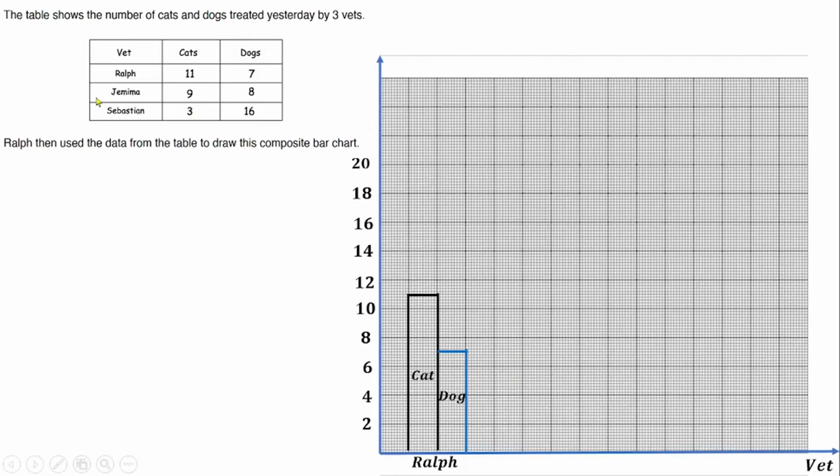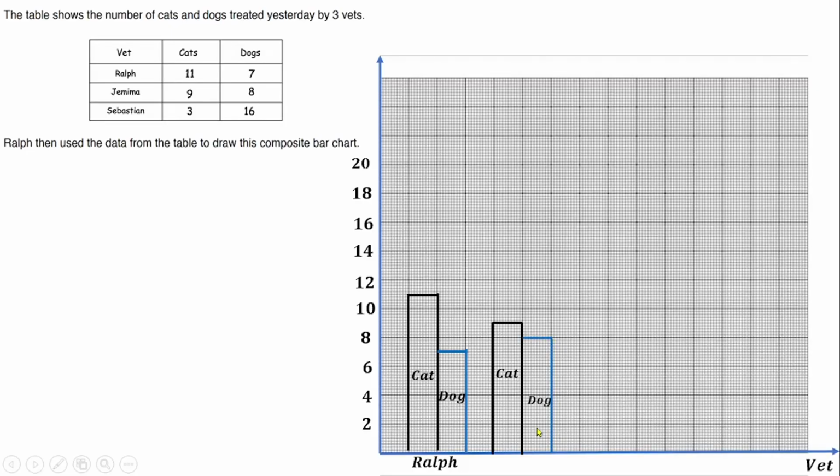Now I will write Jemima here. Okay, Jemima, sorry. 9. She treated 9 cats. So draw a straight line to 9 around here, then close it here also, and that represents cats for Jemima. Then the dog is 8, so I will draw another rectangular bar to represent the dog. So we should be around here. Draw my straight line up, then close it here.